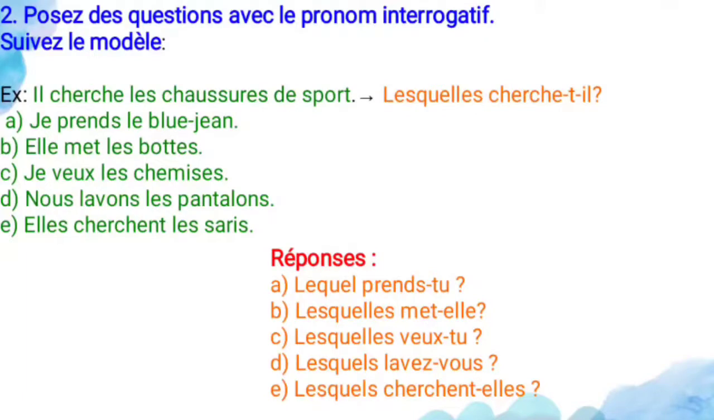And next, "elles cherchent les saris." They are looking for the saris. So here saris is a masculine plural. So the interrogative pronoun is lesquels, and the verb is chercher, which means to search, so lesquels cherchent-elles. If the sentence starts with il or elle, you should not change the subject, you have to use the same subject only. So this is all about the second exercise, which is based on the interrogative pronoun.